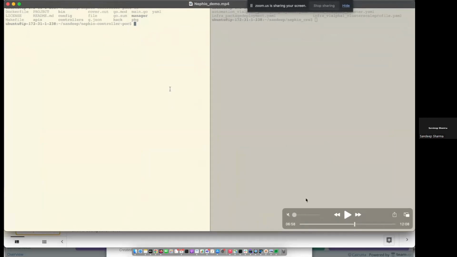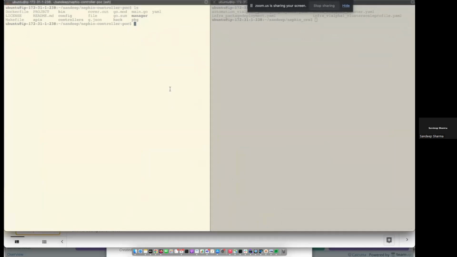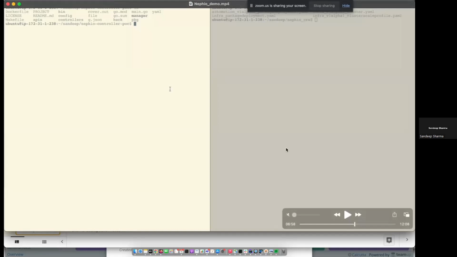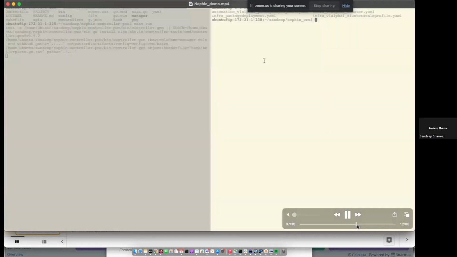On this screen, the left partition is where I will run the controller, the infra deployment controller. And the right side is where I will apply the intents. So the controller has started running.